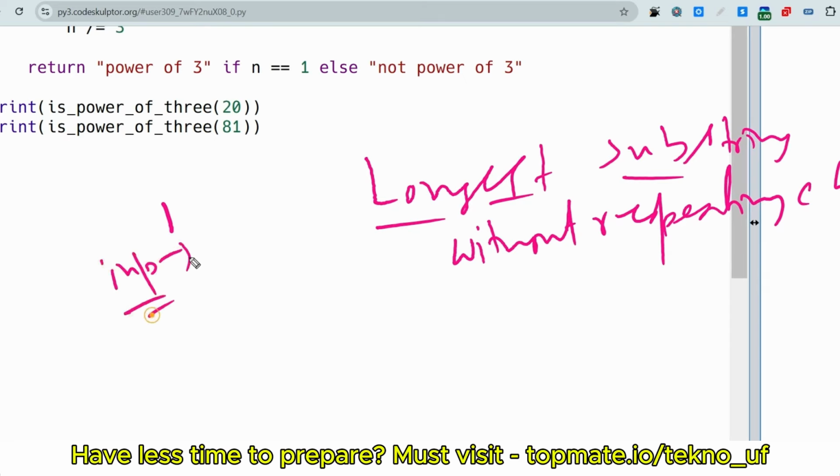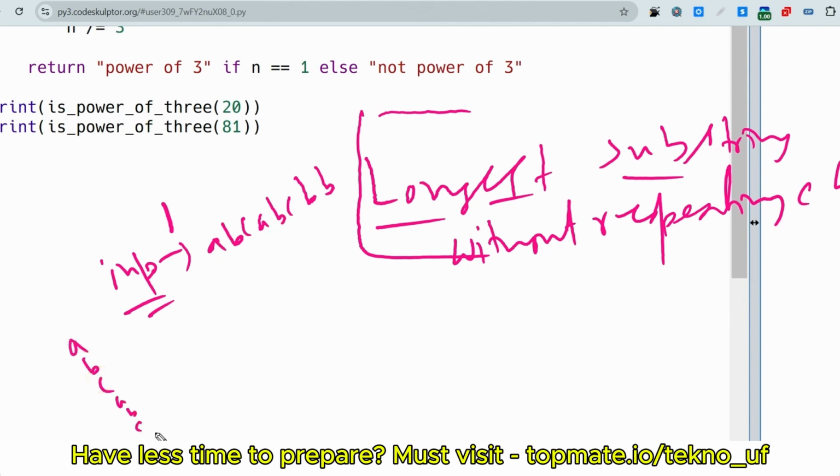So let's say the actual input is ABCABCBB. This is the sample input. I hope you know what a substring is. Inside the string, the segments of it will be the substrings. Here the substrings are A, B, C, A, B, all are substrings themselves, with single length.